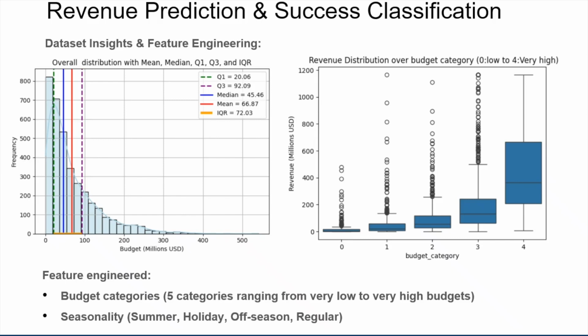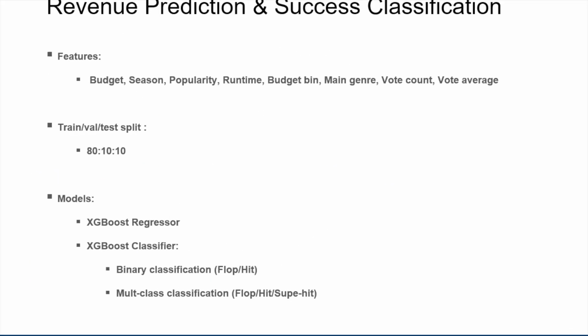We also added a seasonality feature. Movies released in May to July showed stronger earnings, while September and October underperformed. So we grouped months into summer, holiday, off-season, and regular to capture this effect.